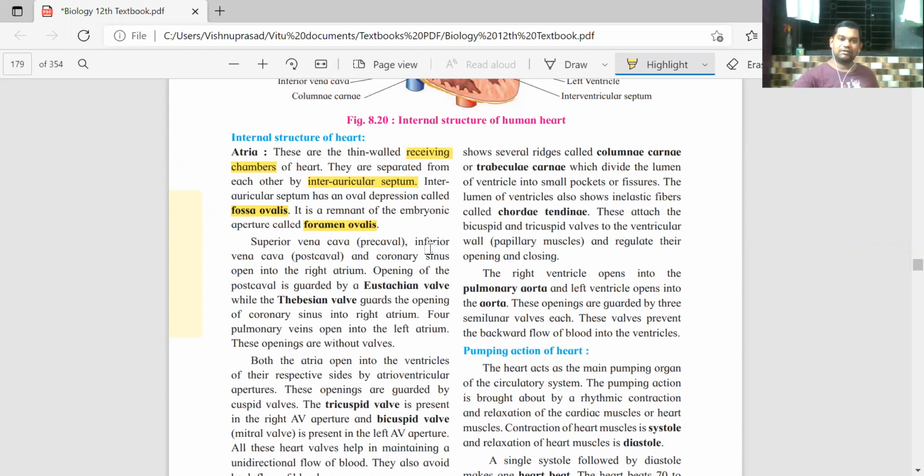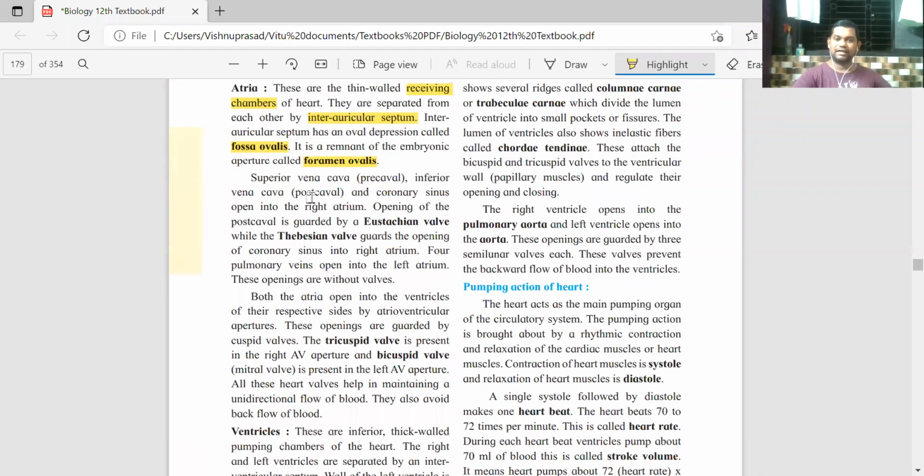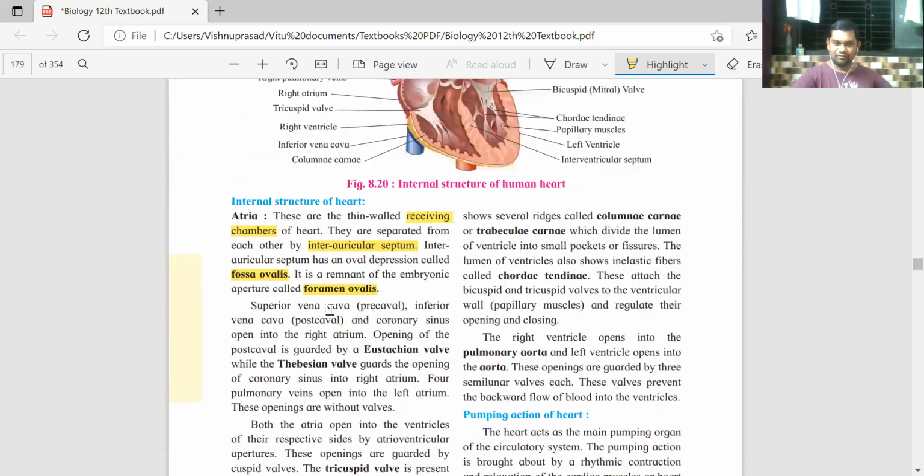Now, the right atrium. Remember one thing: the right side is always receiving deoxygenated blood. This right side receives the two vena cava, superior and inferior vena cava. The superior is also called the pre-caval vena cava, and the inferior vena cava is called the post-caval vena cava.